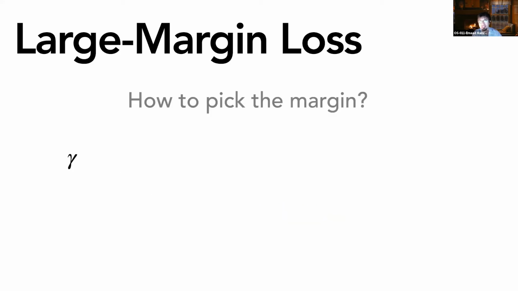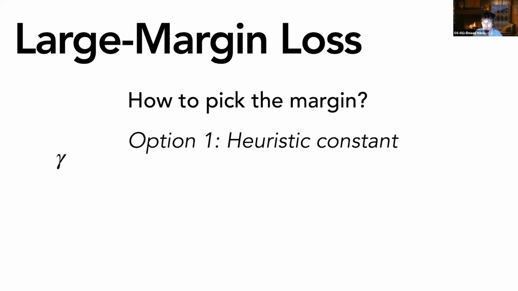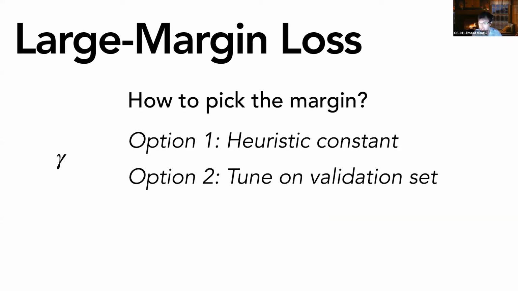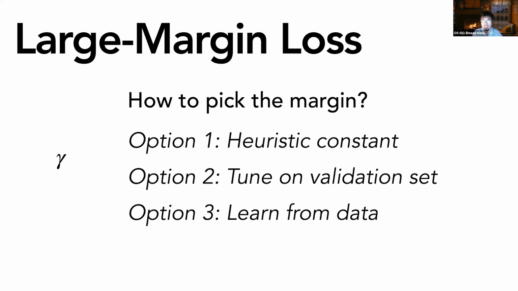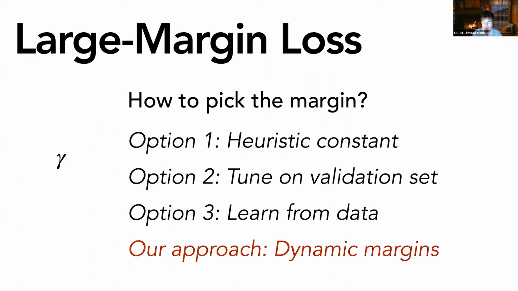But how do we pick this margin gamma? The easiest way is to assume some sort of constant and pick it heuristically, something like 1 or 0.1. A more principled way is to tune this constant to the validation set. And these two options are right now the most popular ways of picking margins. There are some ways to learn this margin from the data, so it becomes a part of the training process. What we do instead is to propose dynamic margins, which are motivated by certain theoretical guarantees.